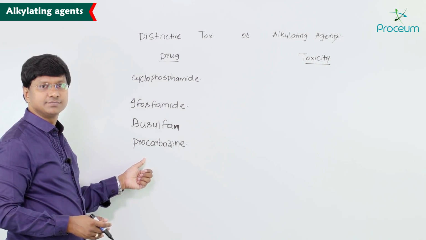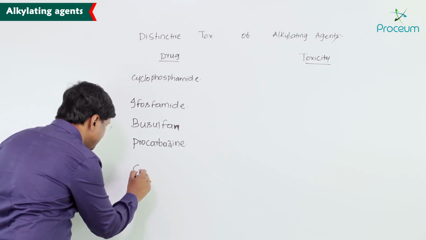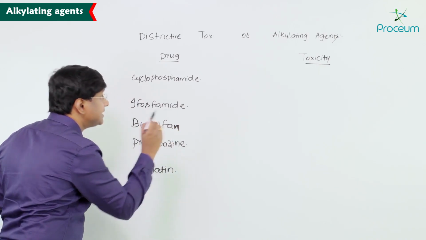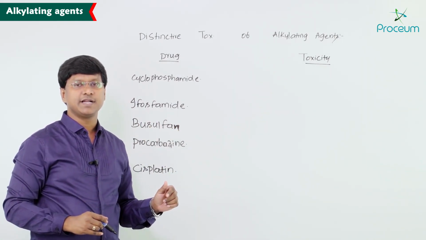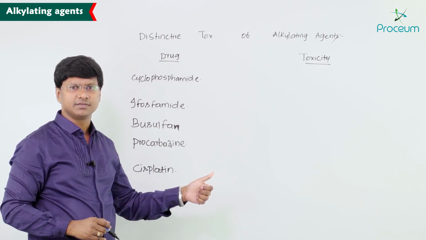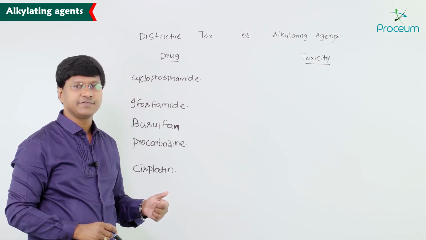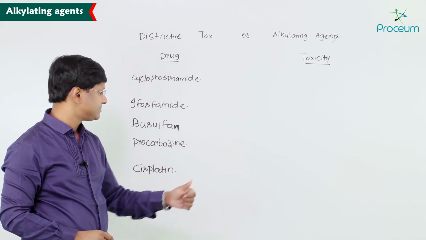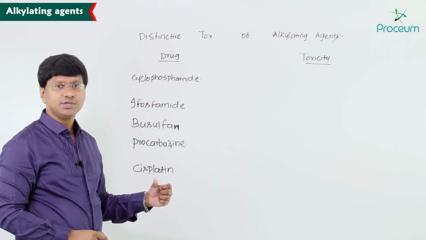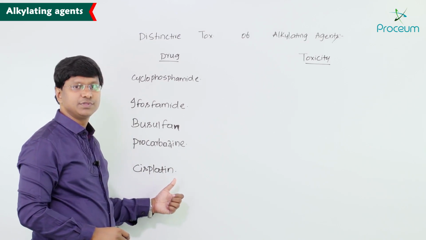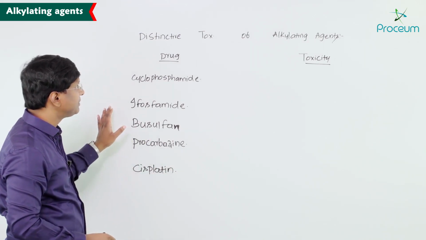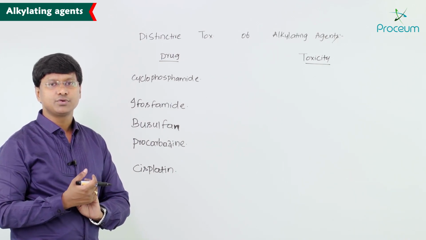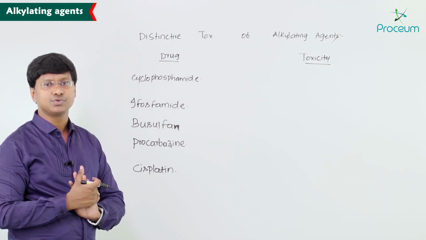Next, you have the other drug, that is cisplatin. If you take this particular cisplatin, the toxicity associated with it is very severe vomiting, that is emesis. It will cause nephrotoxicity, peripheral sensory neuropathy as well as ototoxicity. So these are the adverse effects associated with cisplatin. So this completes the discussion of your alkylating agents, the nitrogen mustards as well as the nitrosoureas.